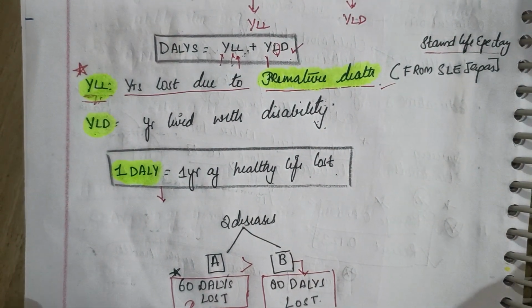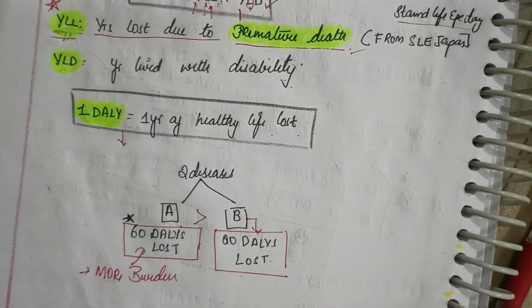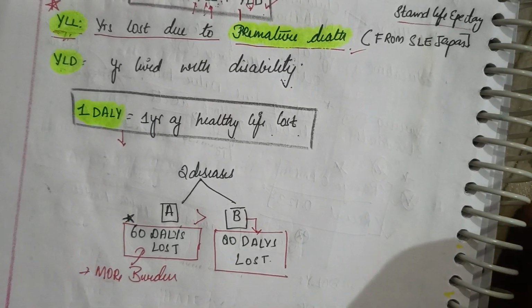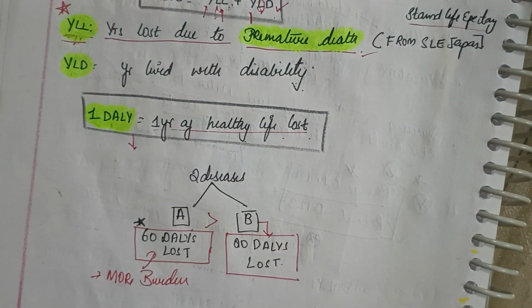Now say, to understand much better, there are two diseases. Say you have a disease A and you have a disease B. In the disease A person, 60 DALYs lost. It means you need to understand 1 DALY equals 1 year of healthy life lost. You need to understand.